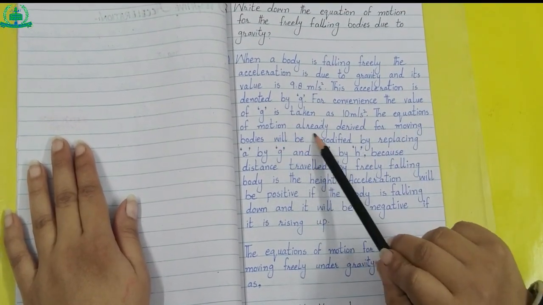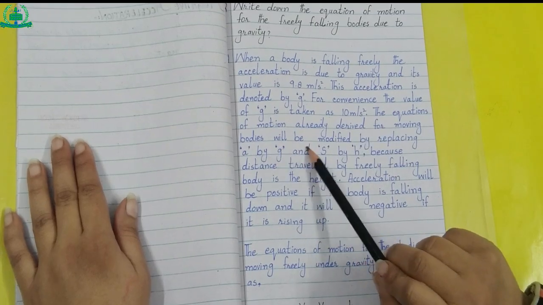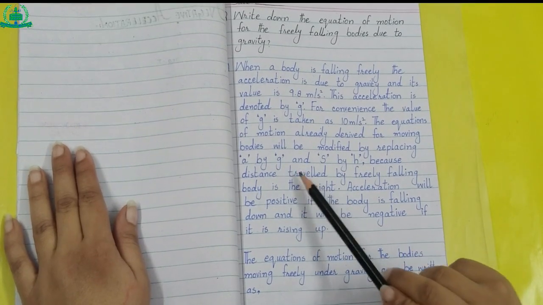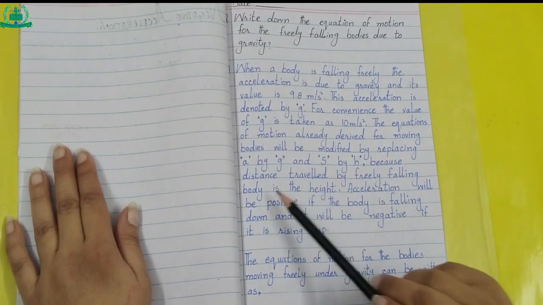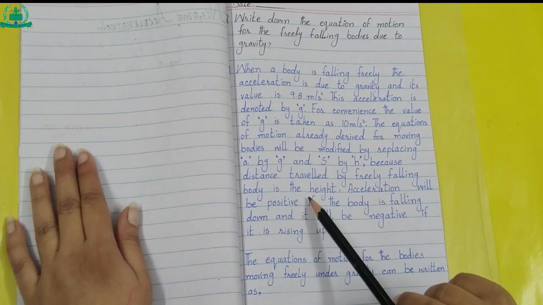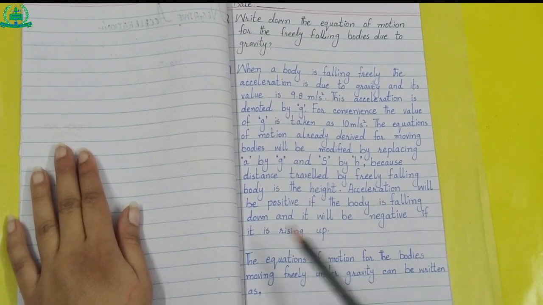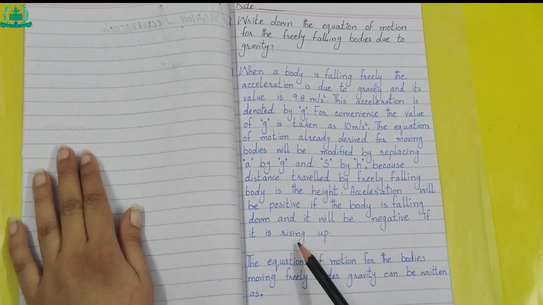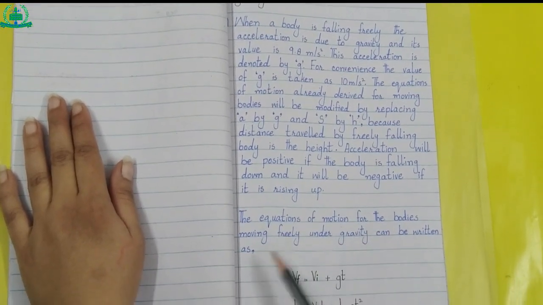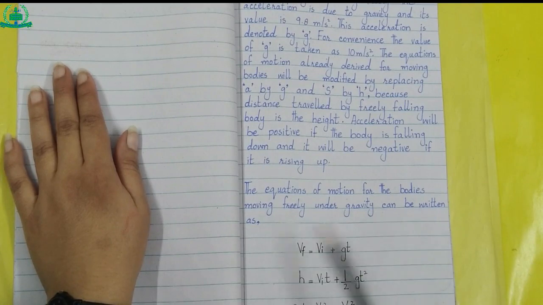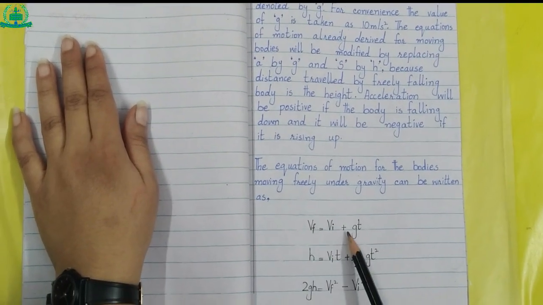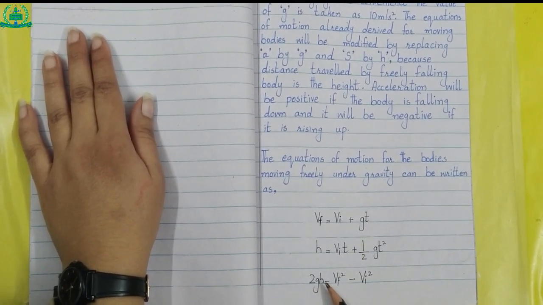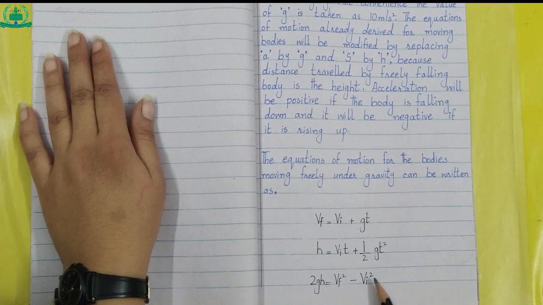The equations of motion already derived for moving bodies will be modified by replacing acceleration by gravitational acceleration and displacement by height, because the distance traveled by a freely falling body is the height. Acceleration will be positive if the body is falling down and it will be negative if it is rising up. The equations of motion for bodies moving freely under gravity can be written as Vf is equal to Vi plus gt, h is equal to Vi t plus half g t square, 2gh is equal to Vf square minus Vi square.